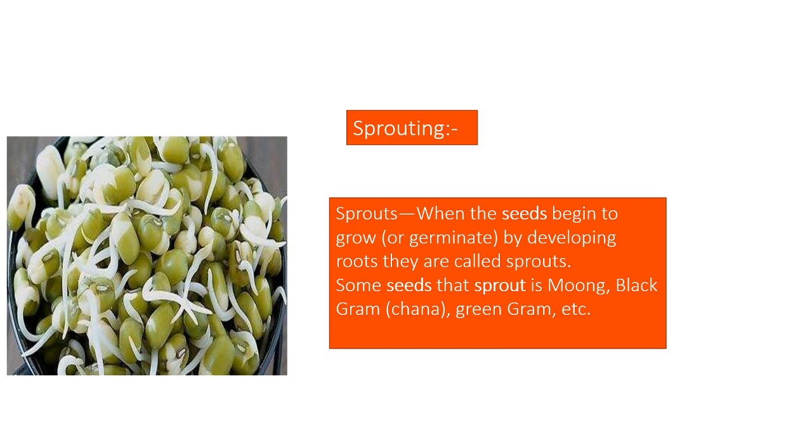Then on the third day you observe small tiny white strings coming out of those seeds. They are nothing but roots. When you put them in the soil and cover them, within 1 week you will find small tiny plants coming out. This is nothing but sprouts, sprouting, germinating.